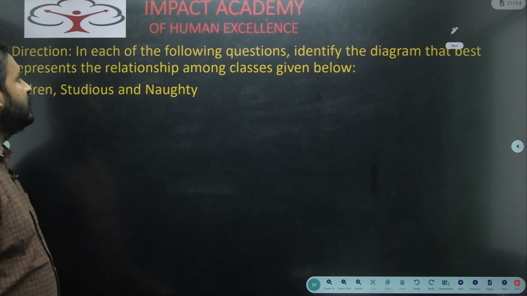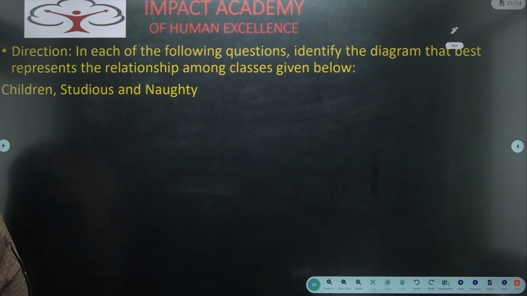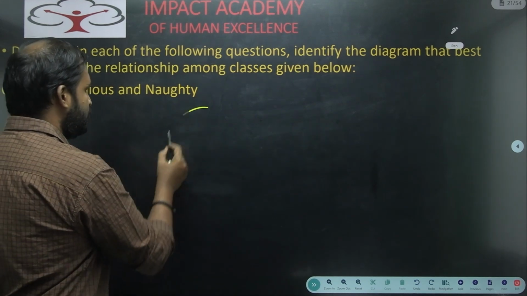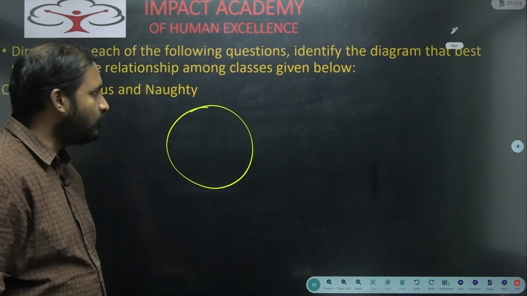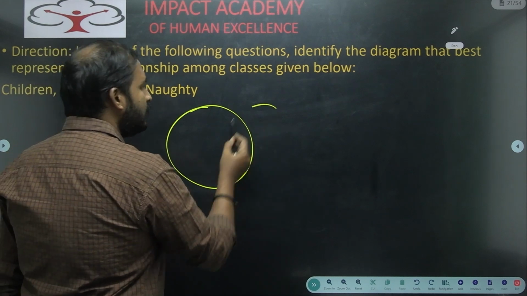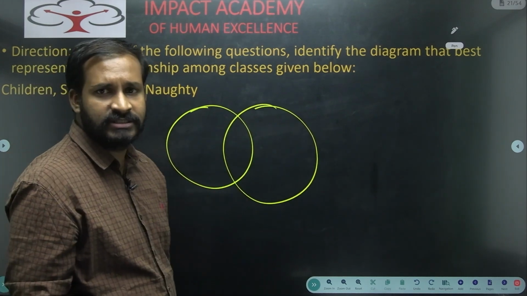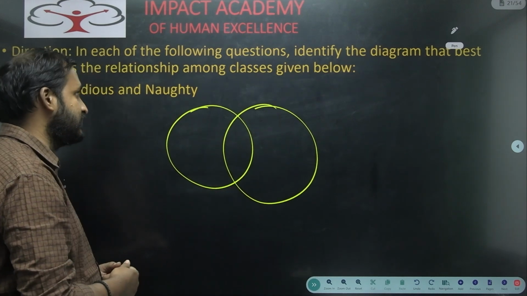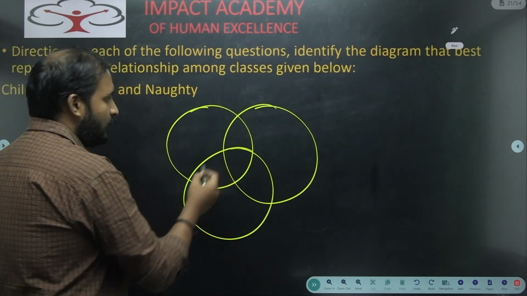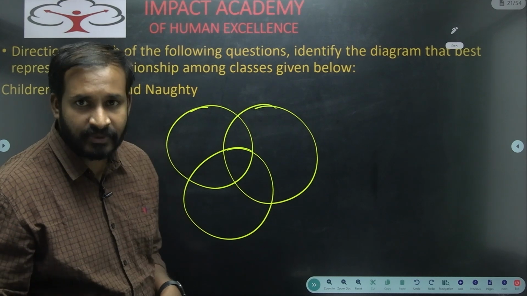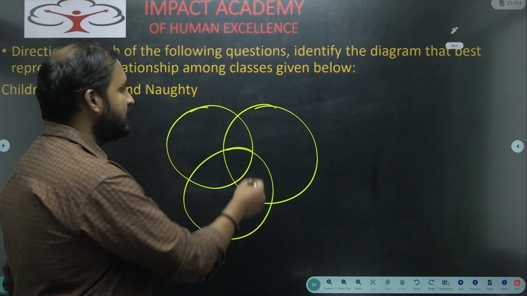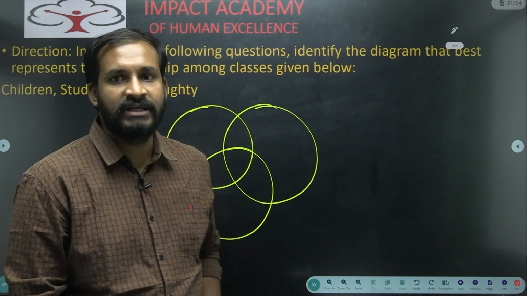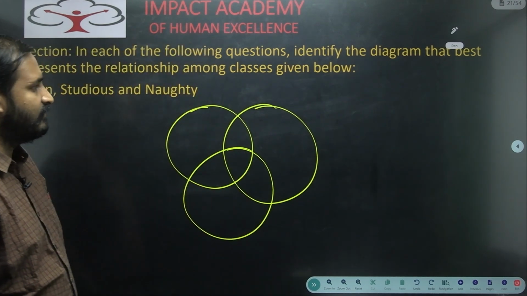Next one. In each of the following questions, identify the diagram that best represents children, studious and naughty. Okay. So there are children. Children is one group. Naughty means it includes students, not only children, some elders will also be naughty. So we will take that in this intersection manner. And studious. Not only students, some other category people also will be studious. Because of that reason, the diagram for this one will be in this manner. So this will be the logical Venn diagram for this.